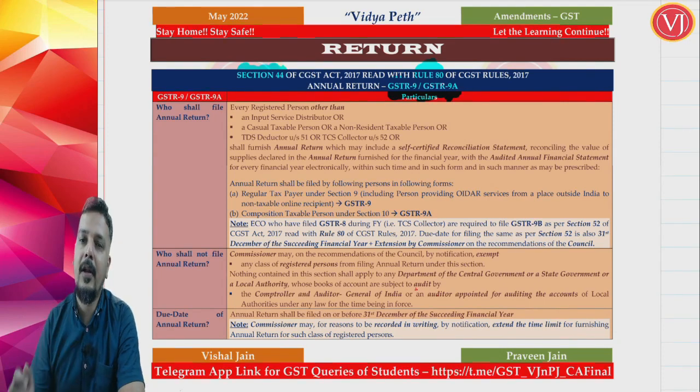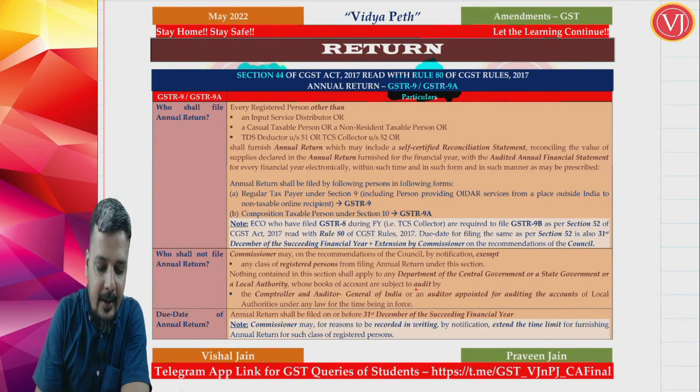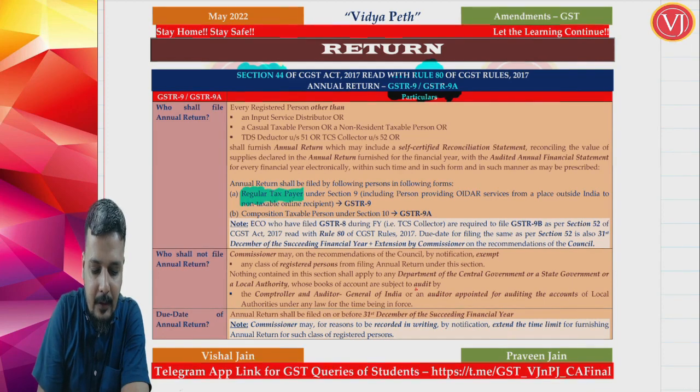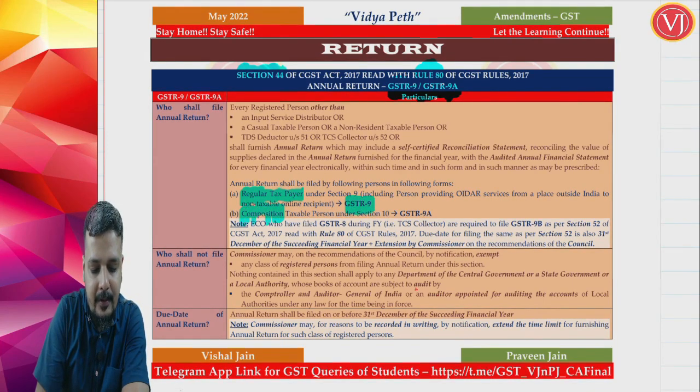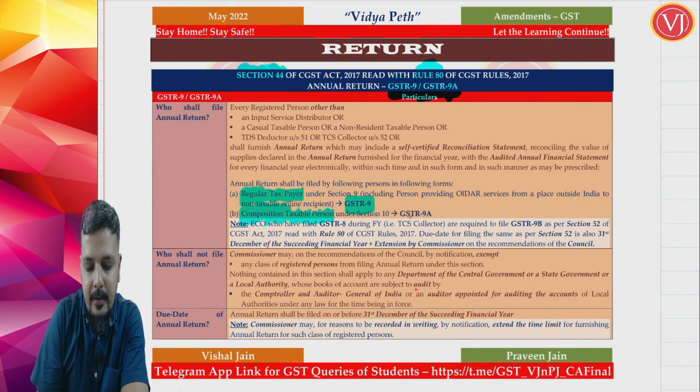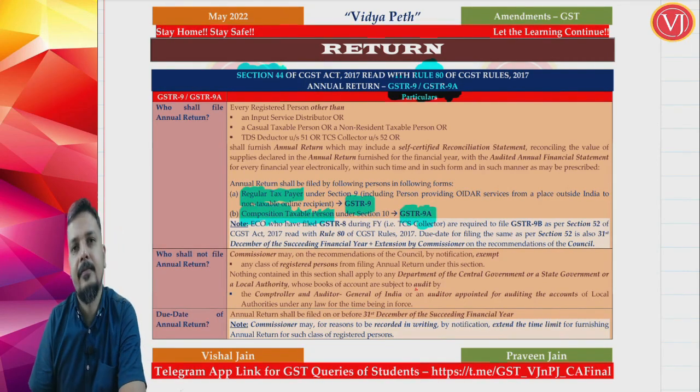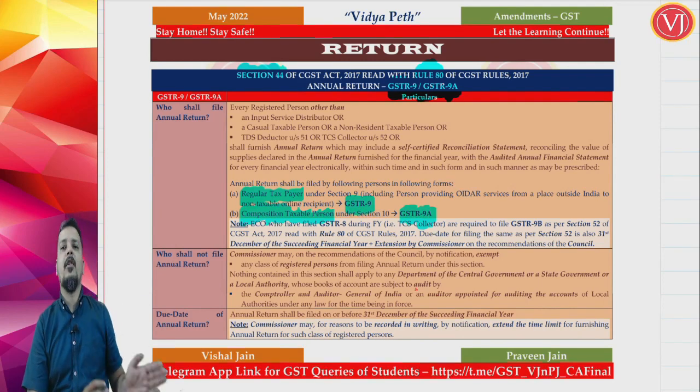Before we go into the language, understand that your regular taxable person is required to file GSTR 9 and your composition taxable person is required to file GSTR 9A. So this remains the same before the amendment and after the amendment.